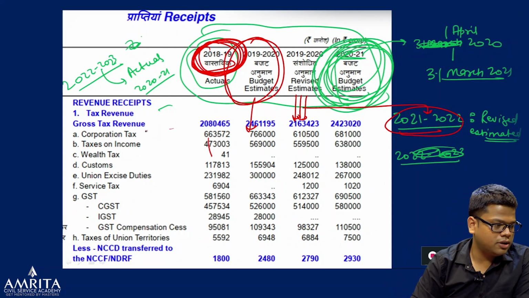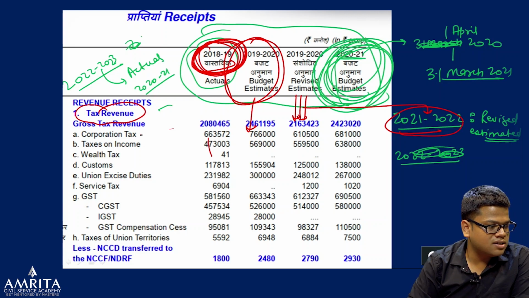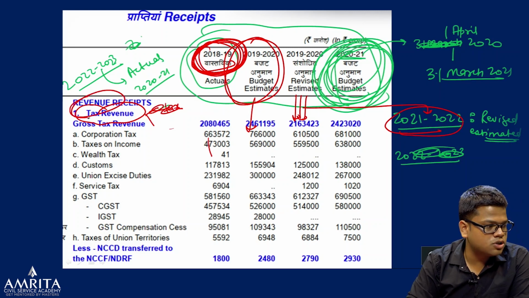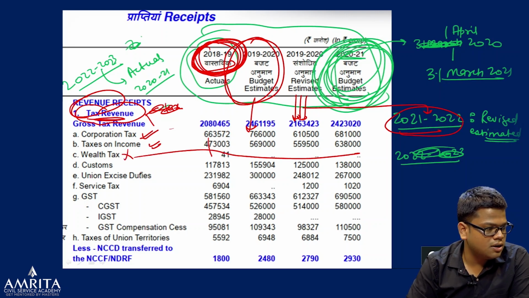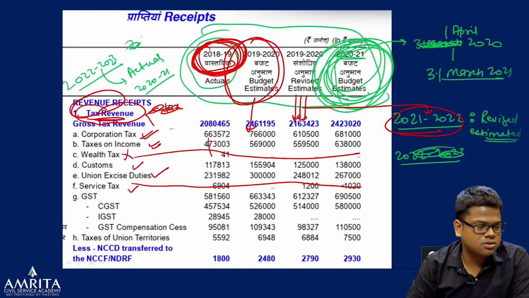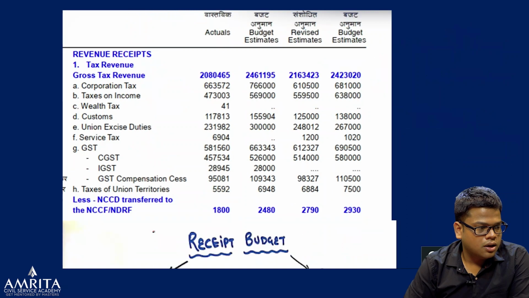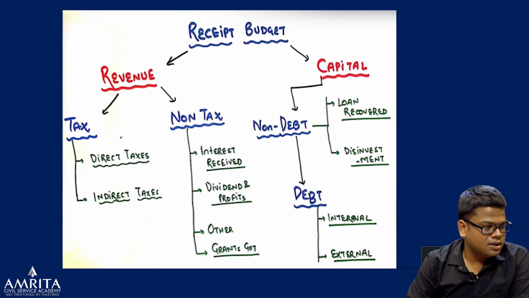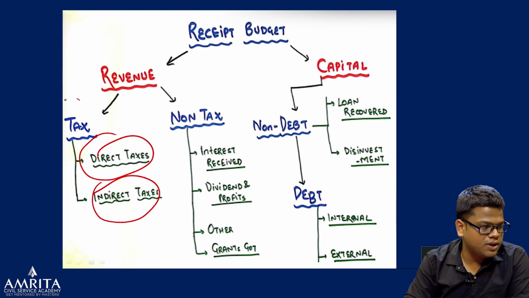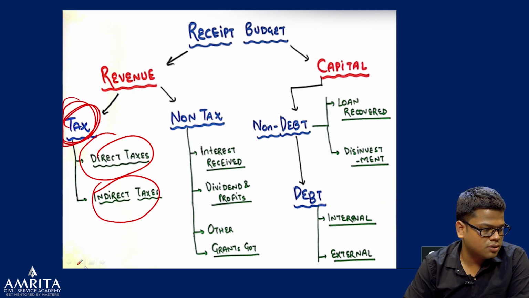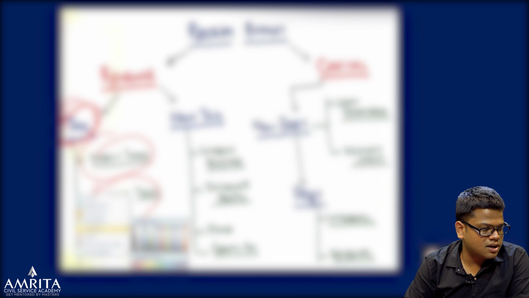Now coming to the different parts, so first is tax revenue. So revenue receipts have 2 parts, tax revenue and non-tax revenue. In the tax revenue we see corporate tax, we see income tax, we see that is negligible, you can see that is negligible. Customs, we see excise, we see service tax, also becoming almost nil because GST has come in, right? Taxes on the union territory. Now those are this part, direct tax and indirect tax. So we have seen this taxation. We have seen the tax revenue receipt.